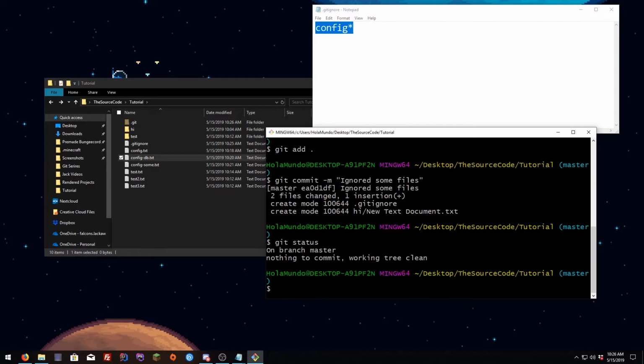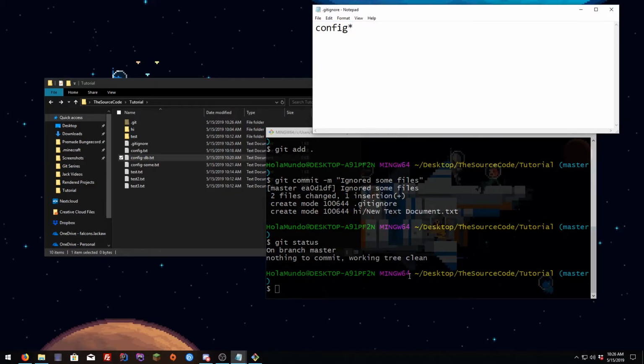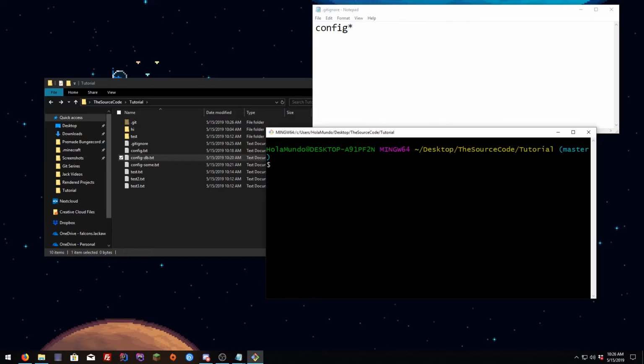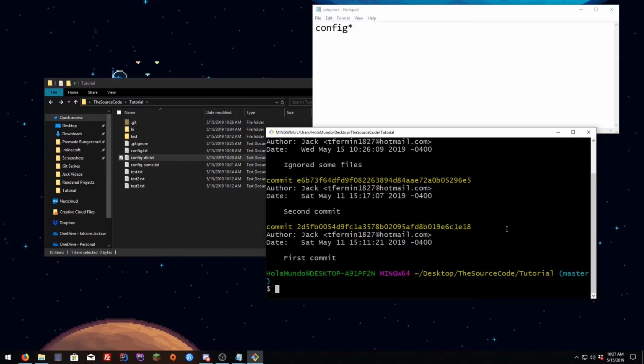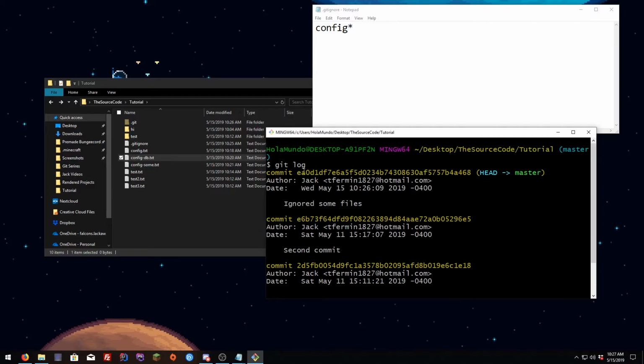Okay, so now I'm going to show you how to go back to changes you made earlier, and for that we need to check the logs of every commit we've made so far. So if you type git log, you're gonna see every single commit you did and their hash ID. I actually forgot the name, but it's a hash something for the commit.